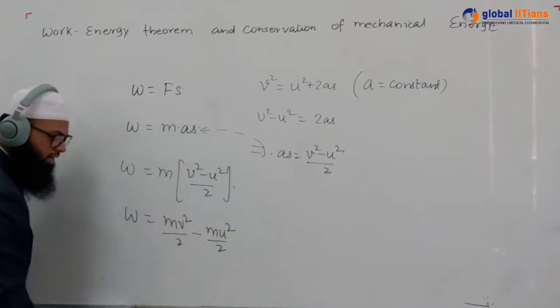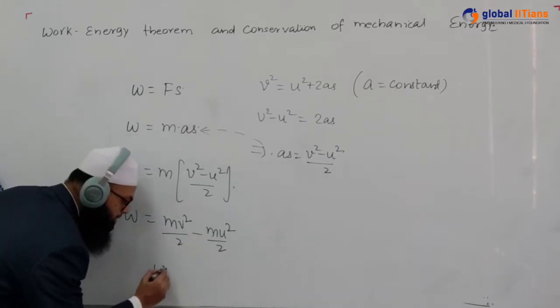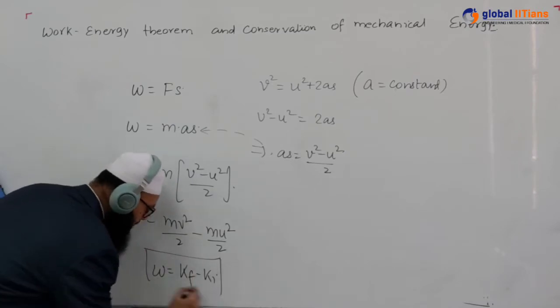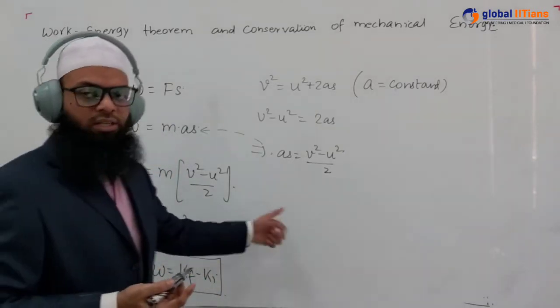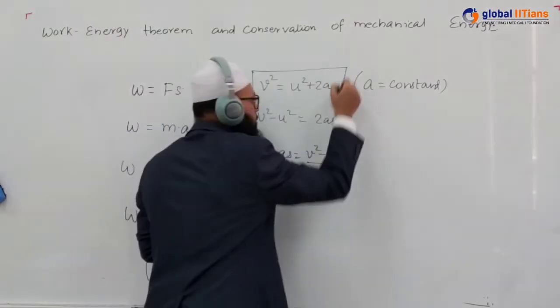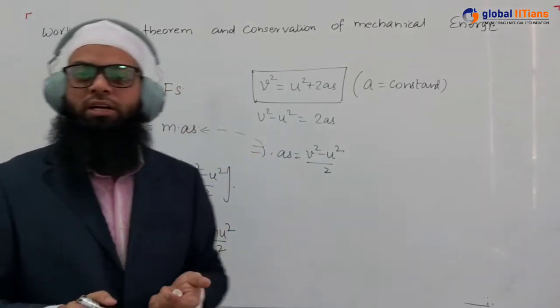Again, this is the final kinetic energy as seen before, and this is the initial kinetic energy. So it can be represented as W is equal to Kf minus Ki. But in the exams, you have to use the first method, not this one. The reason is that this expression is true only for constant acceleration. If the acceleration is variable, you have to use the integration method.